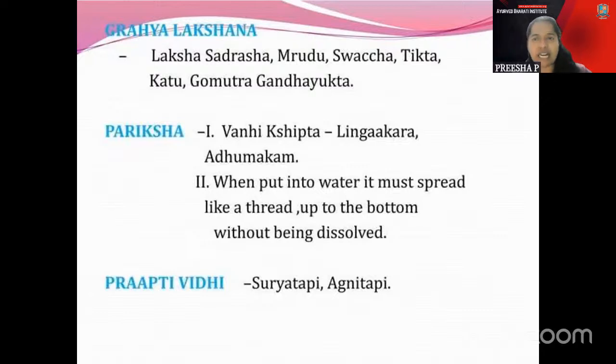Then coming to the Grahi Lakshana, of course, you will get that. Gomutra Gandha Yukta is told. One thing is there: according to Rasarnava, 2 types are told. One is Patita Shilajatu and the other is Apatita Shilajatu. Patita Shilajatu is also called Gomutra Gandhi Shilajatu and Apatita is Karpura. This can be asked and you may get confused. So in that, how you have to understand is this.